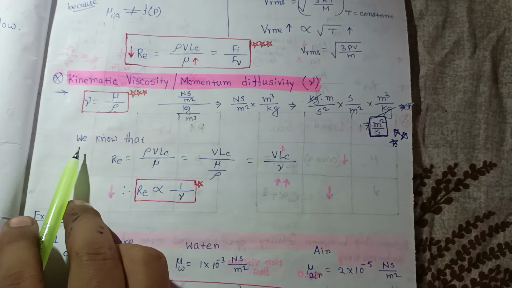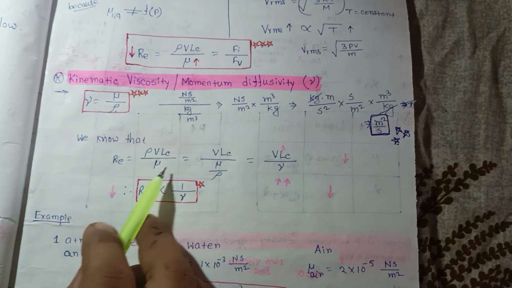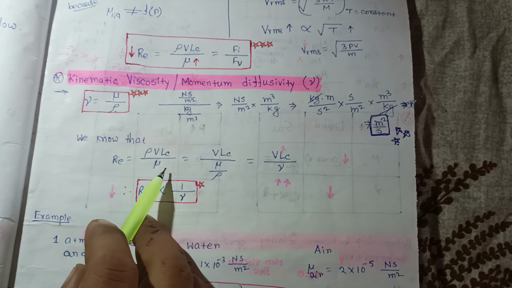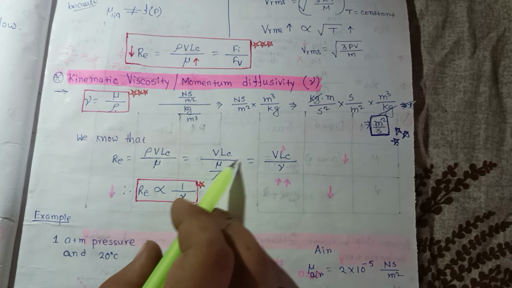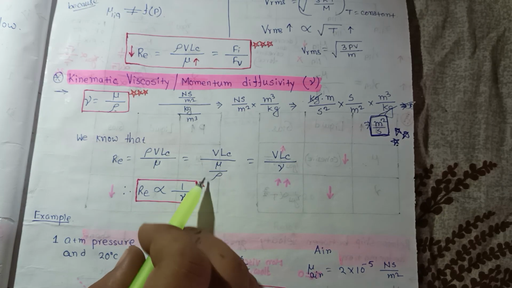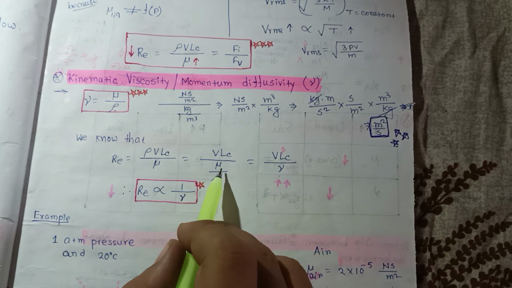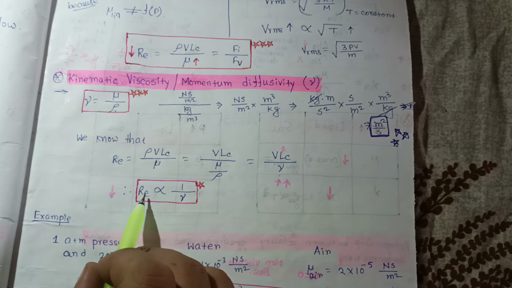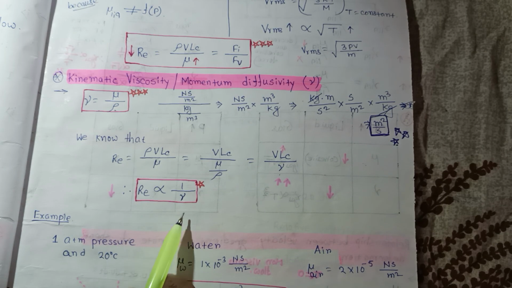Now we know that Reynolds number is rho v Lc by mu. That is equal to v Lc by mu by rho. Mu by rho is equal to nu. So v Lc by nu. So the Reynolds number is proportional to 1 by nu.